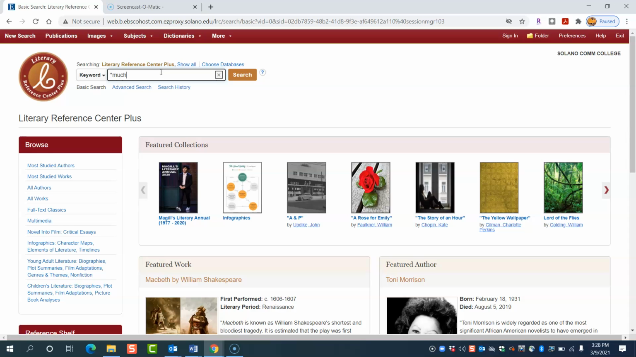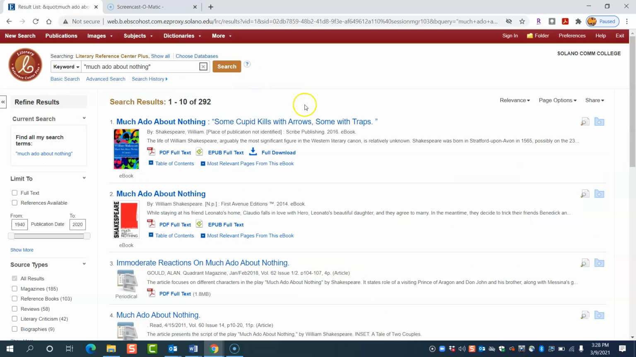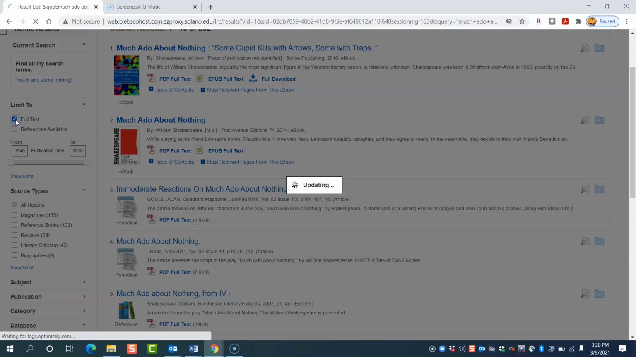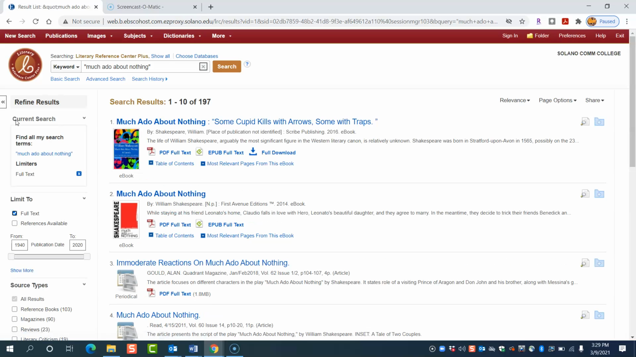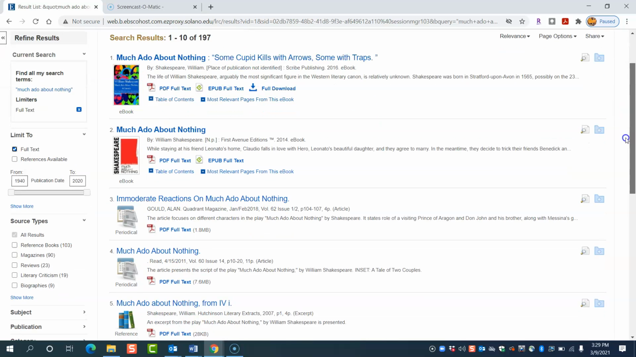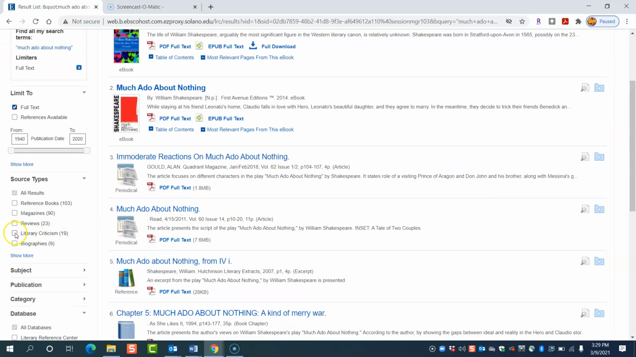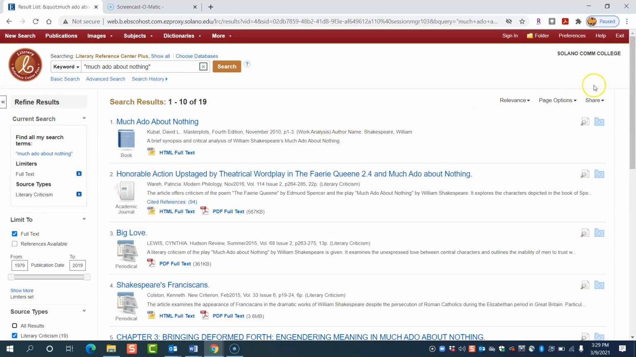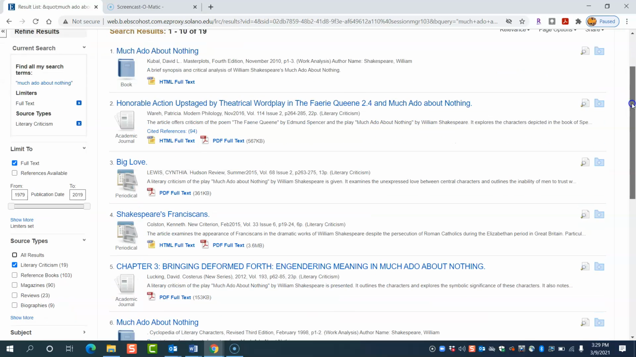So again, we're going to do Much Ado About Nothing and hit search. Now, the key here is that you need to, again, limit out the stuff you don't want. So we know that we want full text. We can try the references available. I haven't actually played with that one. What I do know that I want, though, is literary criticism, right? So then we get these 19 that are literary criticism.